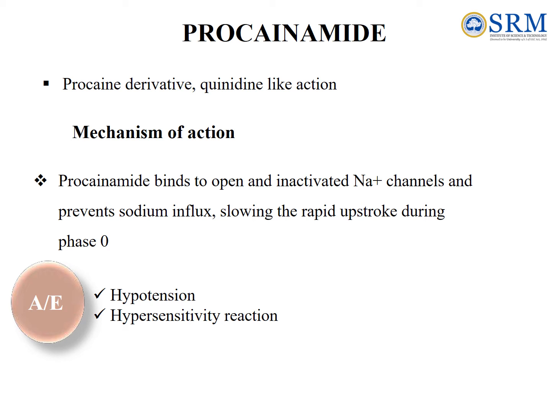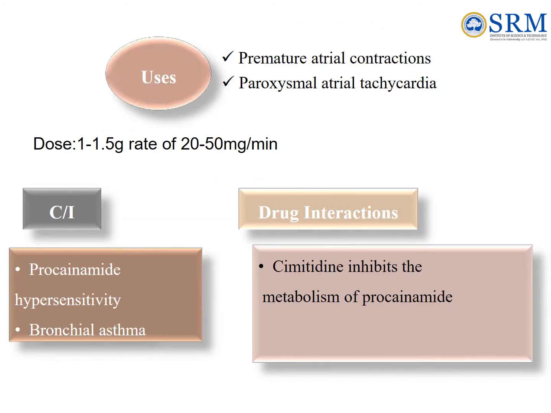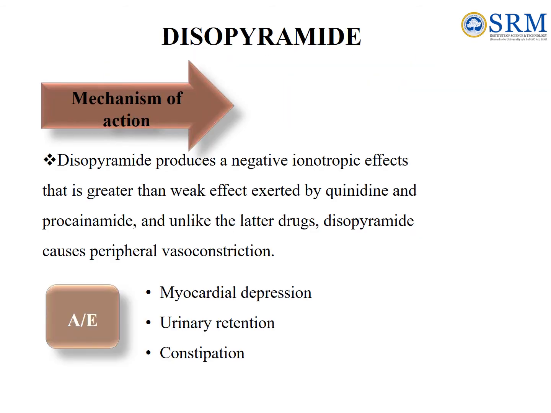Uses: it is used in premature atrial contractions and paroxysmal atrial tachycardia. Dose: 1 to 1.5 gram, at a rate of 20 to 50 mg per min as IV. Drug interaction: cimetidine inhibits the metabolism of procainamide. Disopyramide. Mechanism of action.